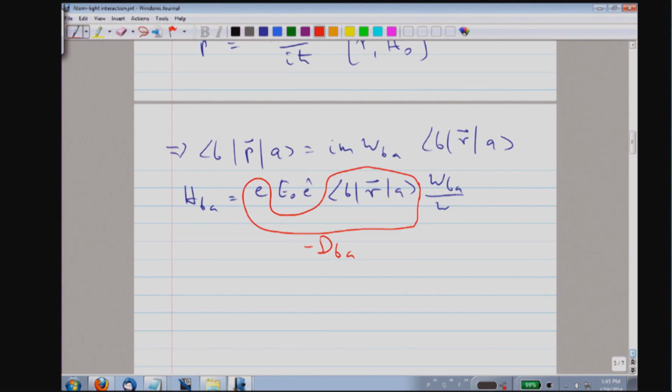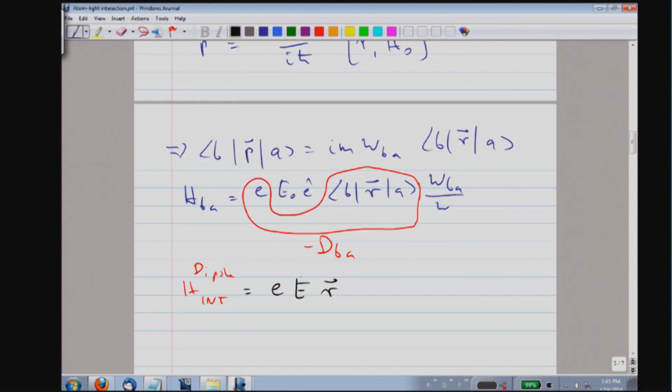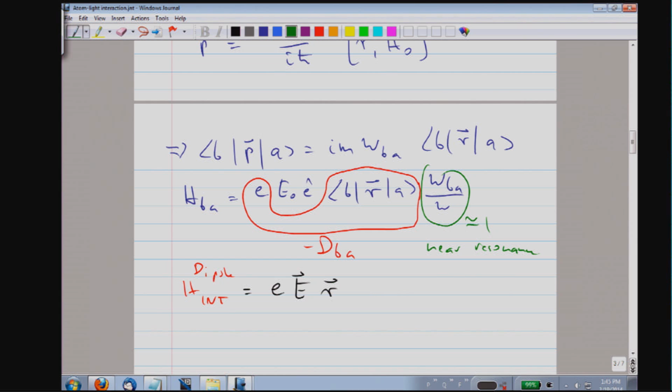So in other words, I have derived for you that the interaction matrix element in the dipole approximation is the dipole operator times the electric field, as long as I make the approximation that this frequency factor is on the order of unity. Now, this is clearly the case near resonance. So we should be safe.